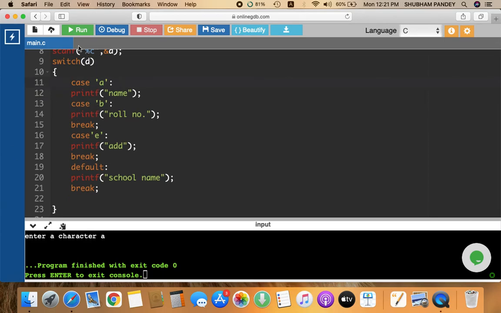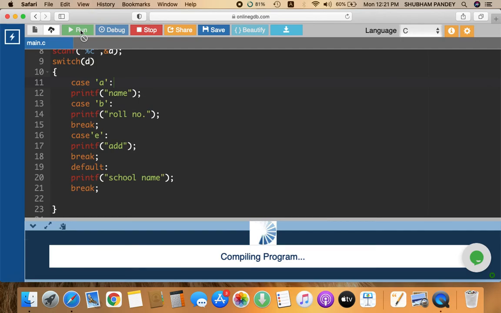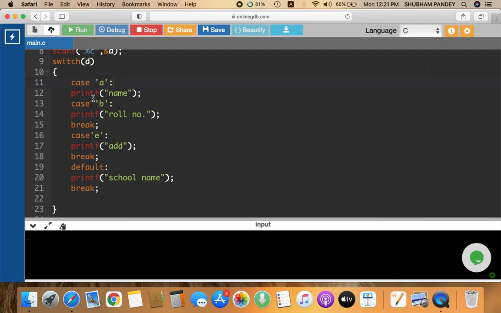Again, the second fault that you make is, if you forget to mention the break statement, then what happens? Okay, so run this. So it is going to print here name and roll number. Okay, so I am going to write here A and press enter. So you can see that name and roll number are printed, but I have to execute this statement only. Then why is this executed?